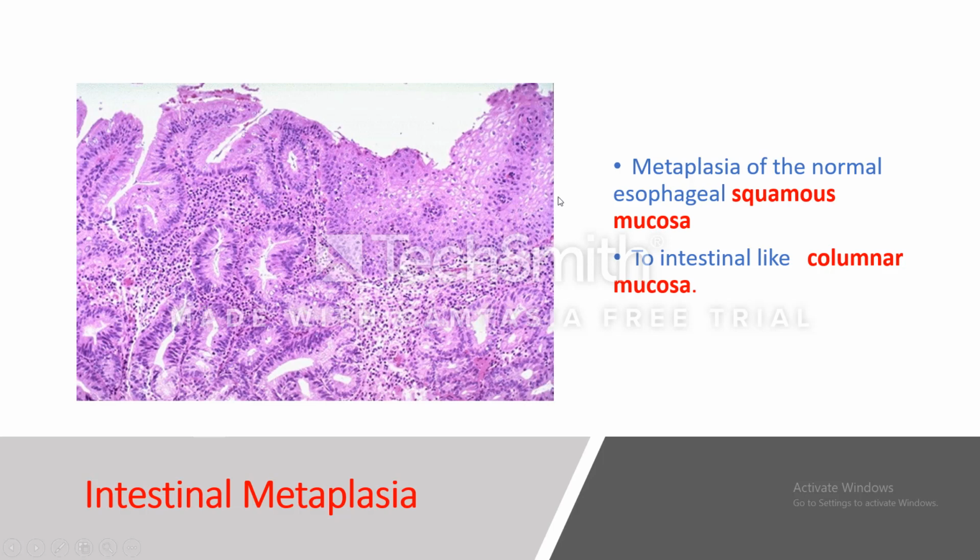This is because the stratified squamous epithelium of the esophagus can't deal with the acid. So it has to be changed to something that can deal with the acid, maybe gastric or intestinal. So this may be gastric mucosa. Sometimes it is changed to gastric mucosa or to intestinal mucosa, and we call it intestinal metaplasia.